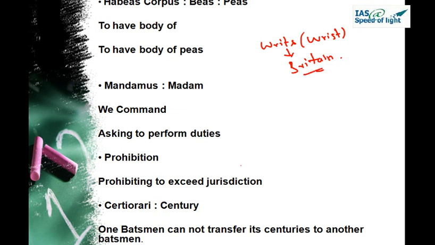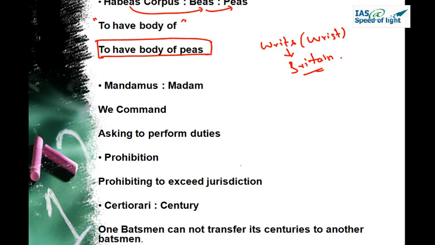First is habeas corpus. So habeas becomes bees and corpus becomes peas. It means to have a body of. Here the court is demanding to produce in front of it the body of the detained person. So now, to have body of peas, court is saying they want a body of the person whose body should be made up of peas. Now it is highly impossible.